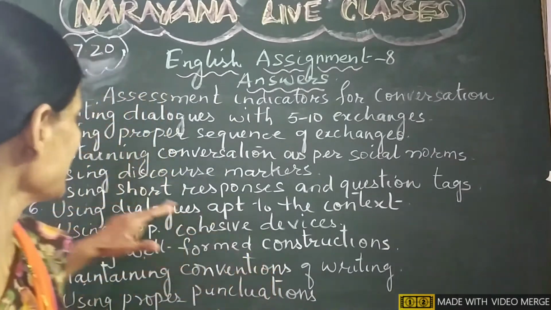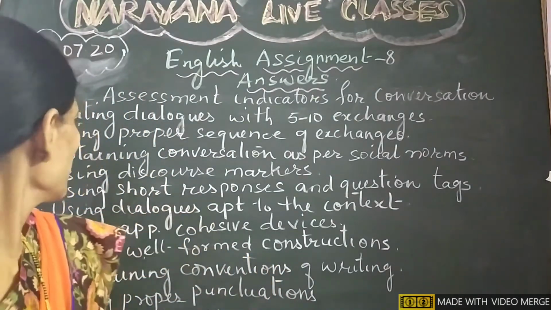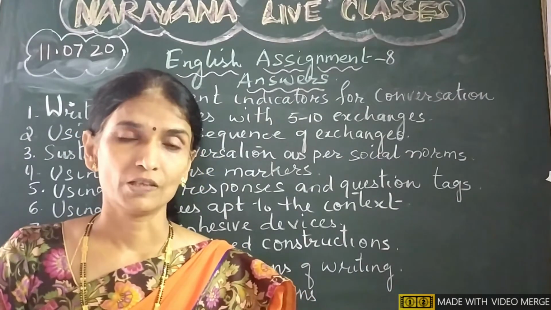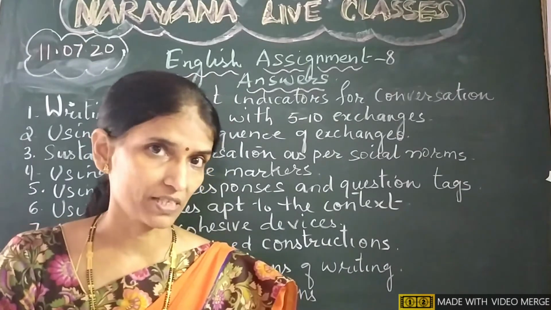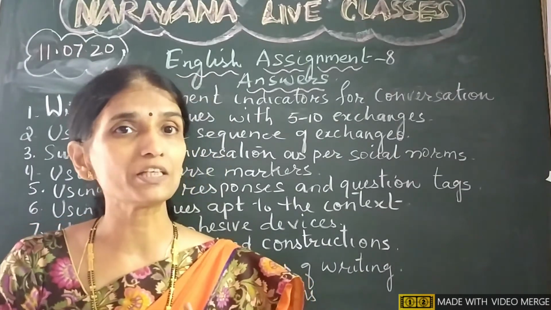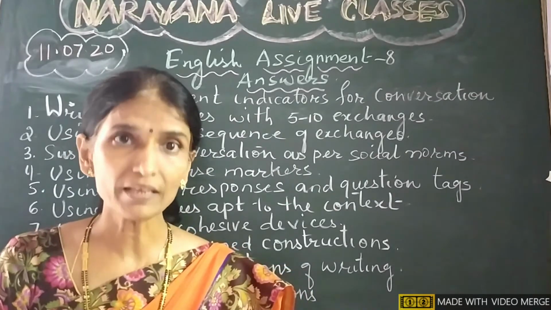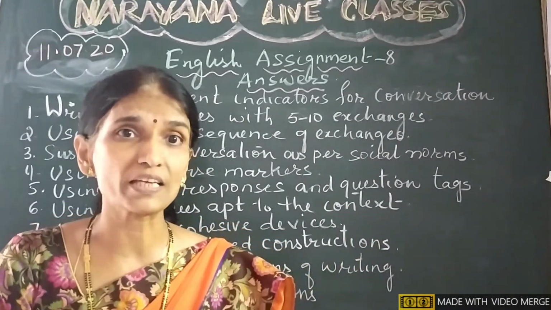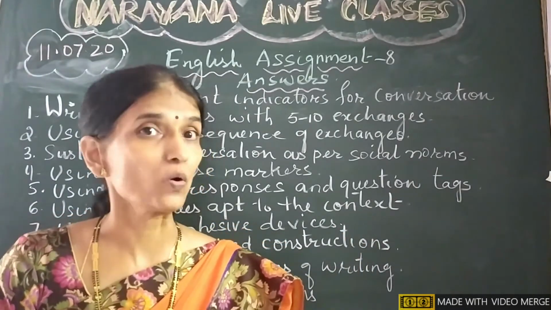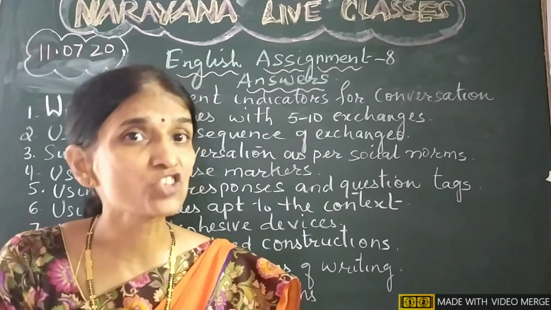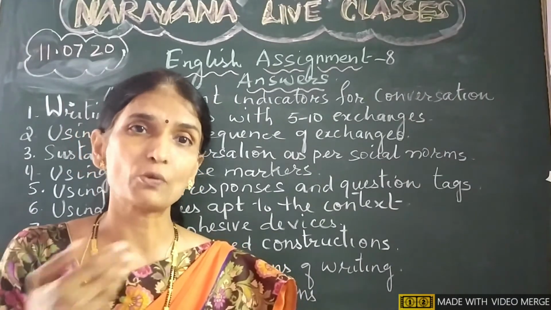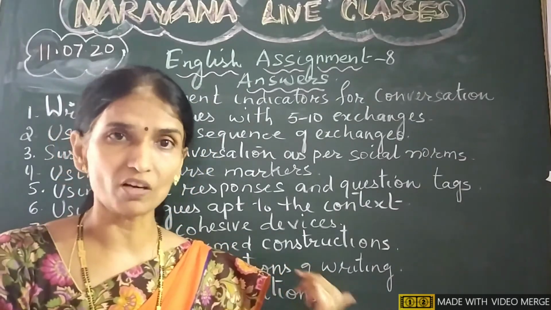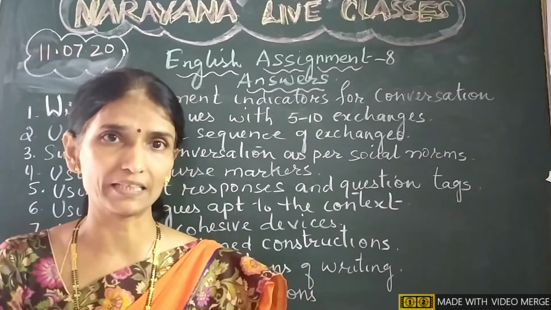Then the next assessment indicator is using short responses and question tags. When we develop a conversation, short responses and question tags are to be used. Like if one character says something, the other person immediately responds saying, is it? Oh yes, or question tags. So usage of question tags and discourse markers should be done in our conversation. That is the fifth assessment indicator.